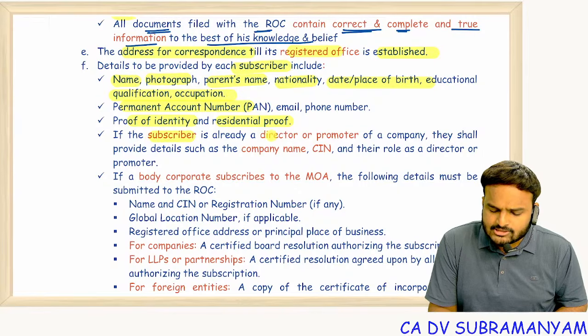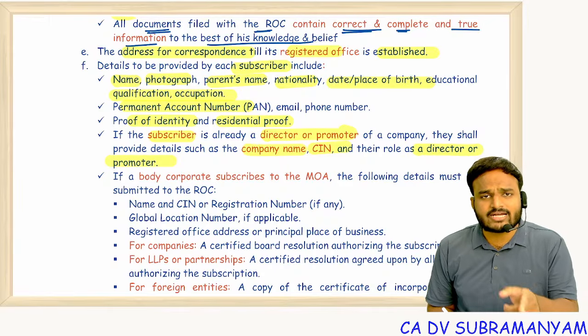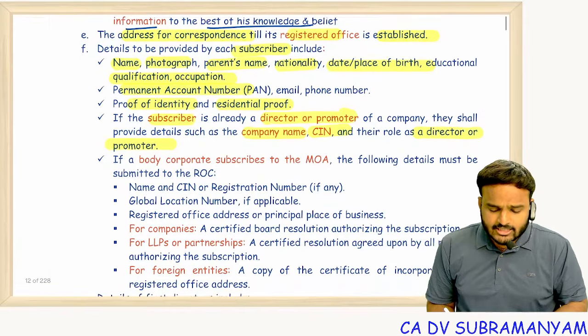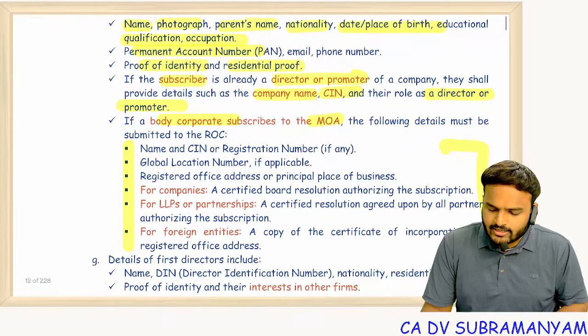If the subscriber is already a director or promoter of a company, they shall provide details such as company name, SIN, and their role as a director or the promoter. So, interest of the directors in other body corporates. If a body corporate subscribes to the MOA, then these details shall be furnished.